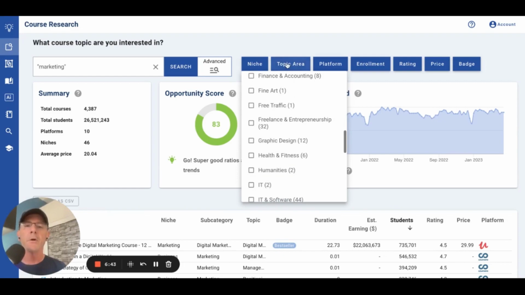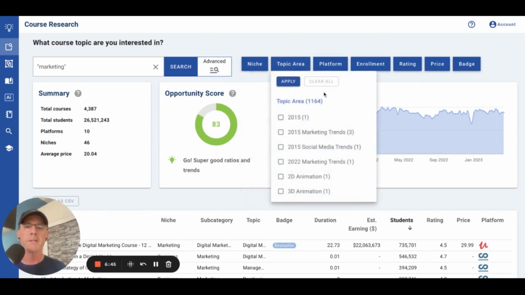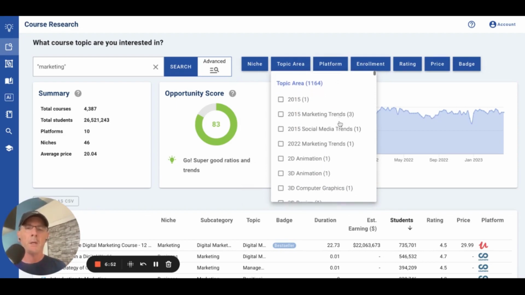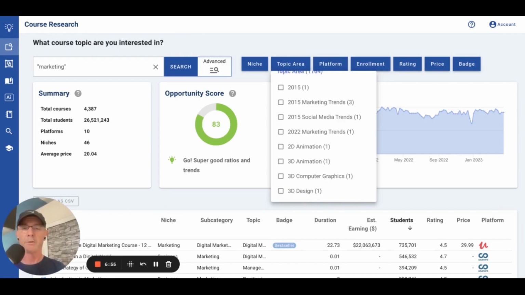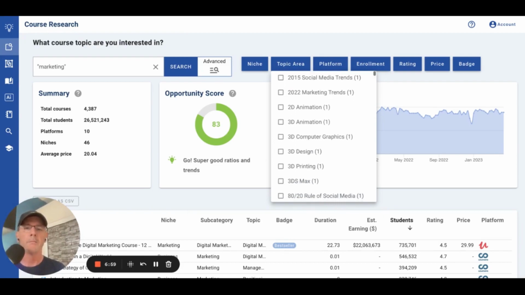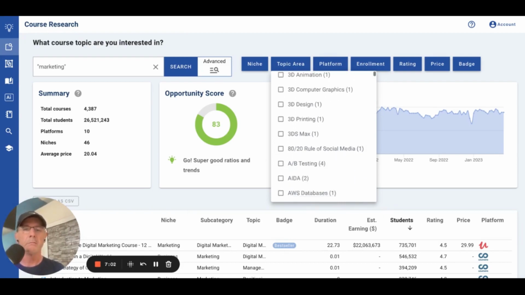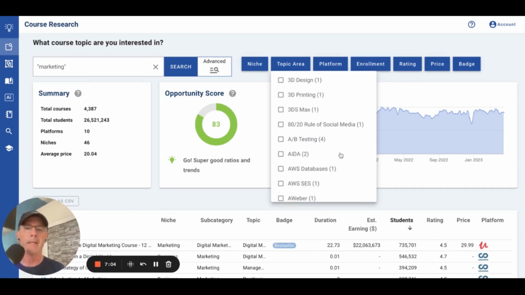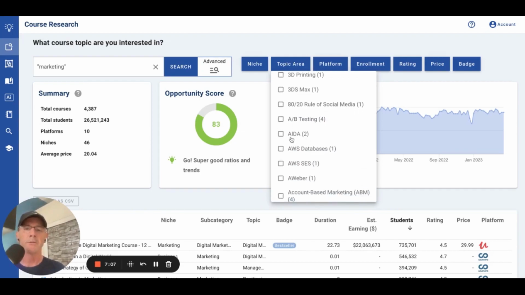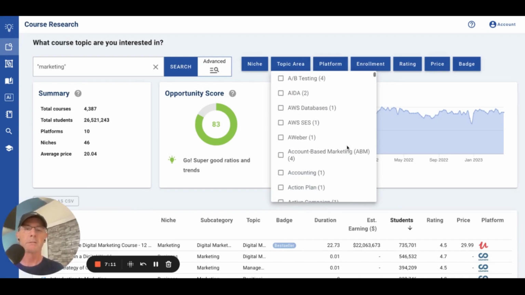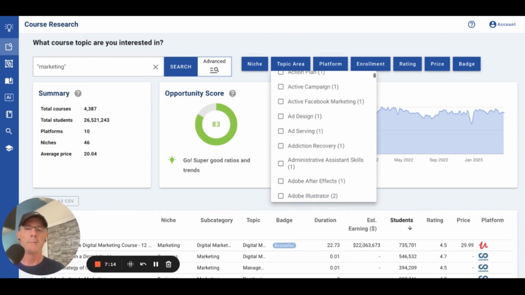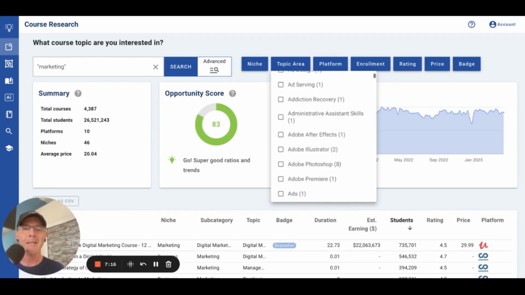Then you go to the topic area, and this narrows it even further. 1,100 topics here. First of all, I would ignore the 2015 marketing trends. But you've got animation, 3D printing, 80/20, social media. Oh, this is interesting. Attention, interest, demand. Anyway, AWS.